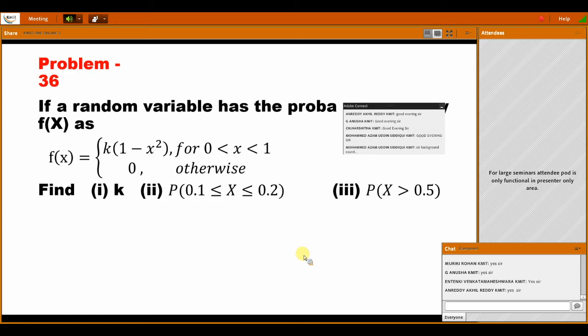Yeah, how do you find the k value here? Find the k value in this.